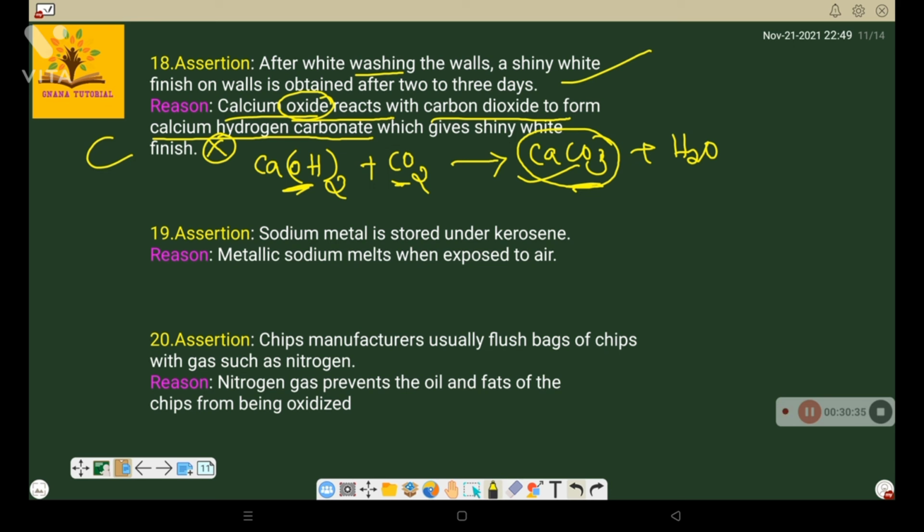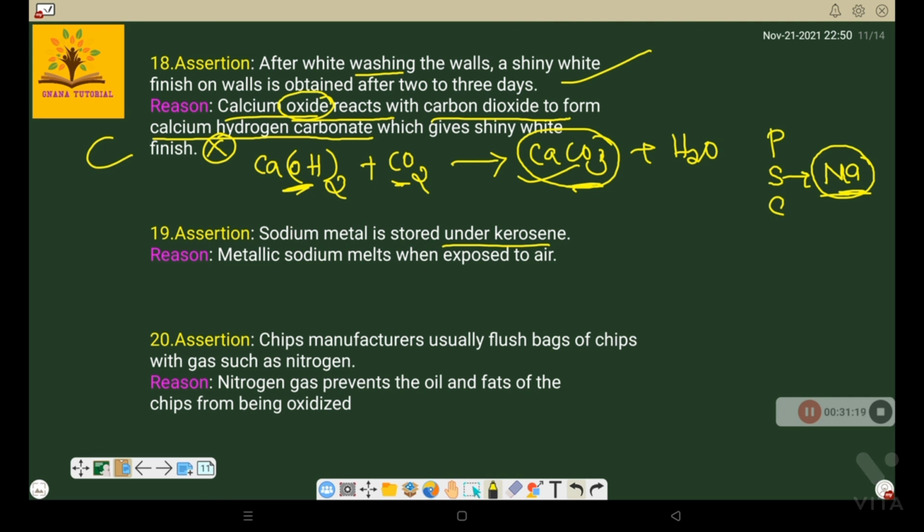Sodium metal is stored under kerosene because in the reactivity series, sodium is the most reactive element. If you touch this element with your hands, even a little amount of moisture is enough to react. That reaction is very, very violent. It can start burning. If you take a small amount of sodium and dip it into water, sodium metal will float on the water along with fire. It can produce fire, that much vigorous a reaction. That's why it should always be stored away from water.